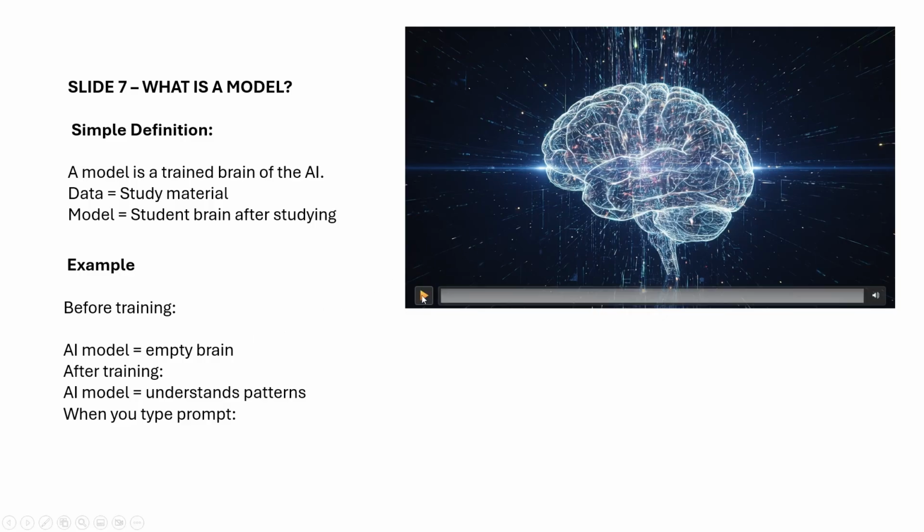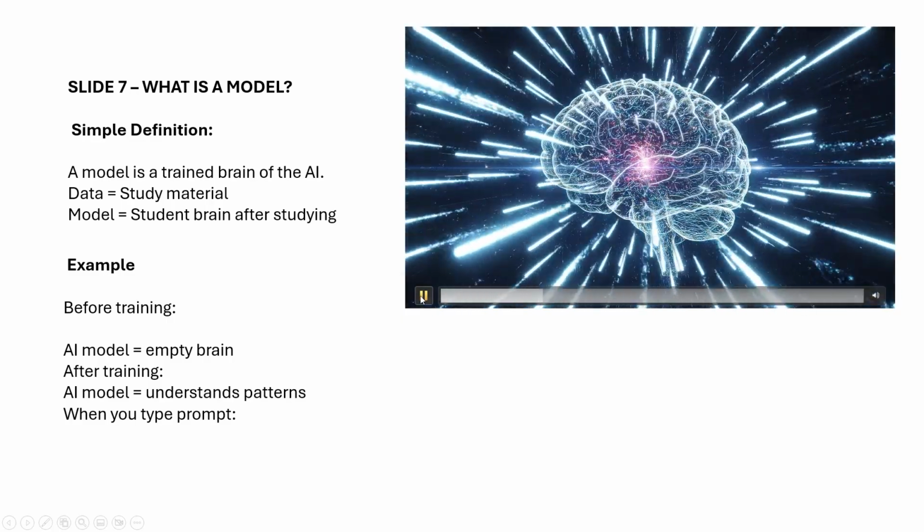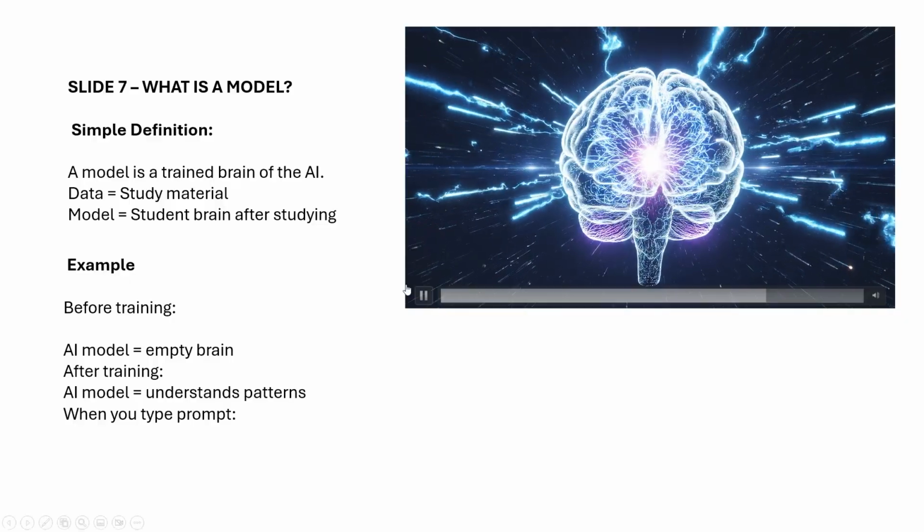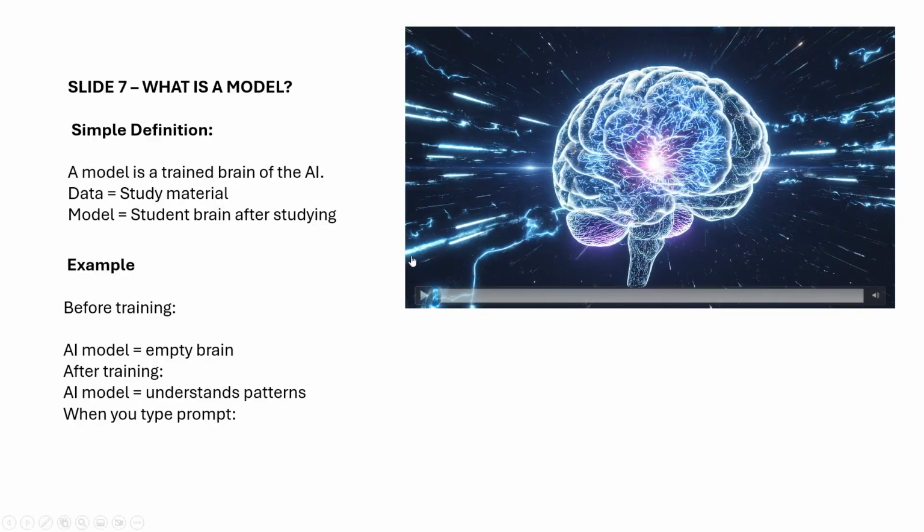Let's understand this one. See here, these are all the small neural systems inside that brain. Based on that, the model will get trained. We'll understand what these neural systems are.